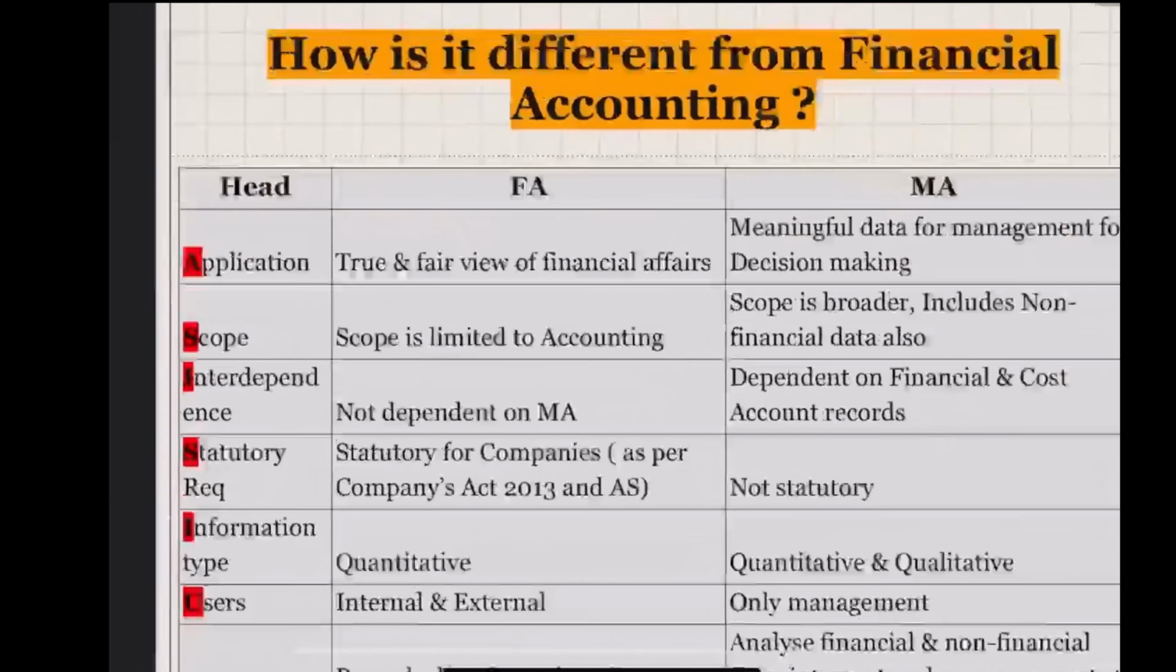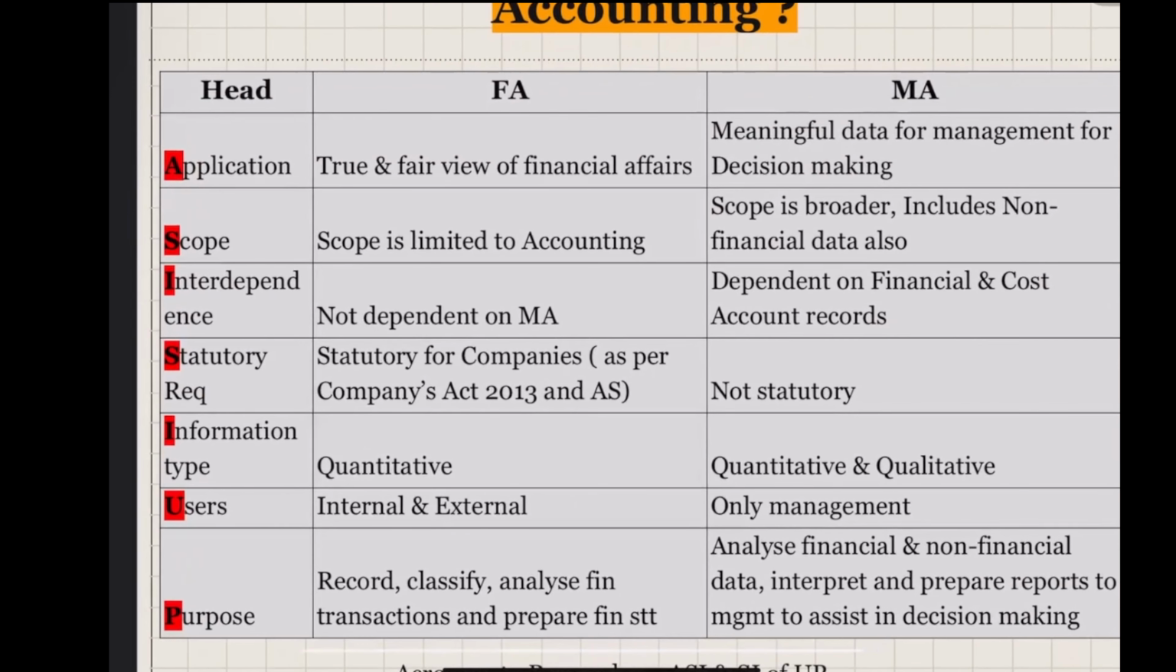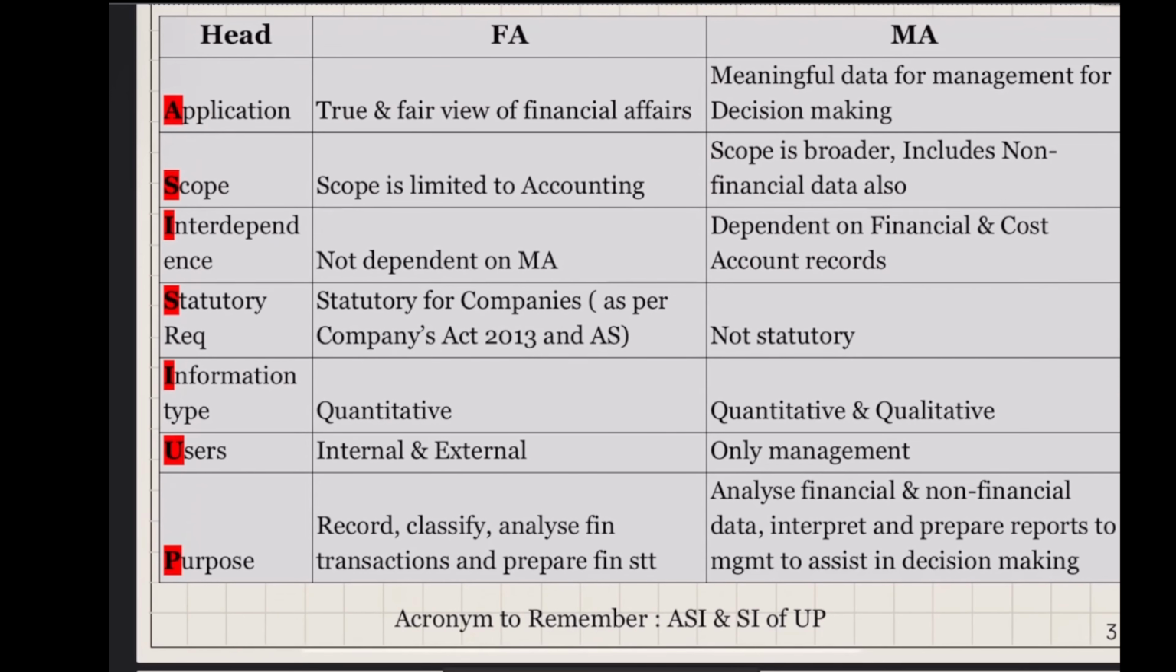So let's see how different it is from financial accounting. What is the difference between financial accounting and management accounting, or cost accounting and management accounting? So in order for you to remember it easily, on the left side I've put it in certain heads. How to remember this? ASI and SI. ASI is assistant sub inspector. SI is sub inspector of UP. So ASI, SI of UP.